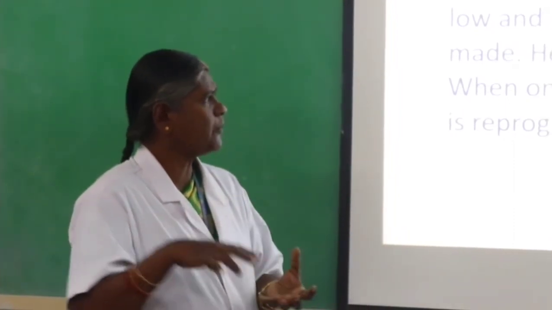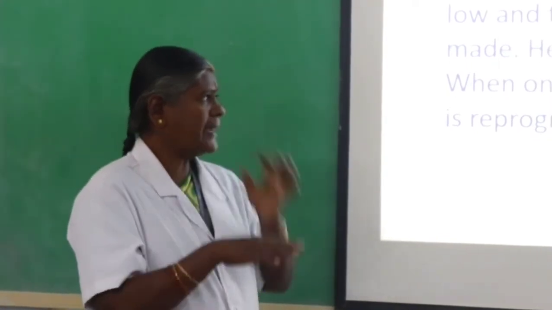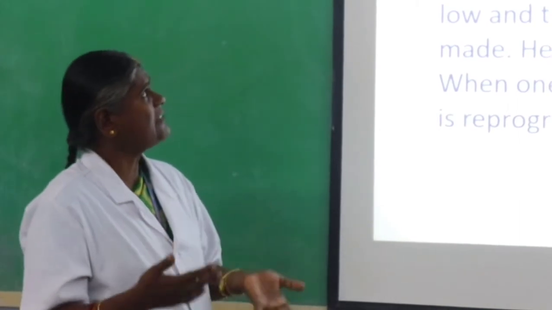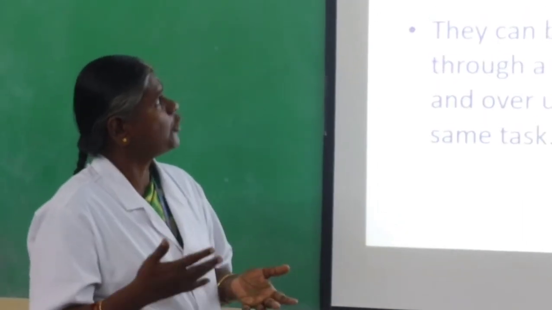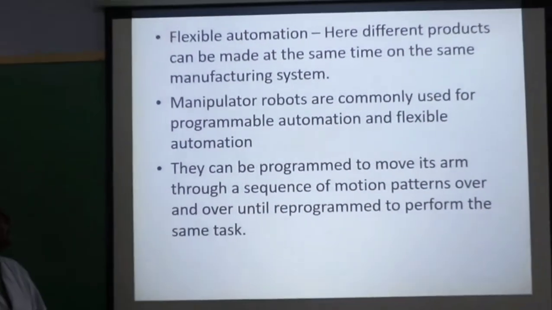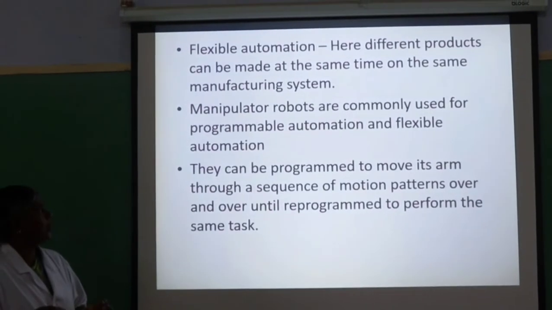Here products are produced in batches. When one batch is completed, the equipment is reprogrammed to process the next batch. Another classification is, next slide, flexible automation. Here different products can be made at the same time on the same manufacturing system. This type is called flexible automation.